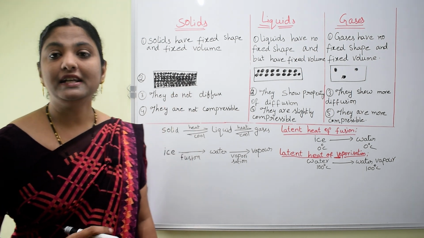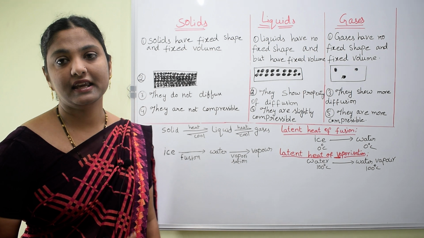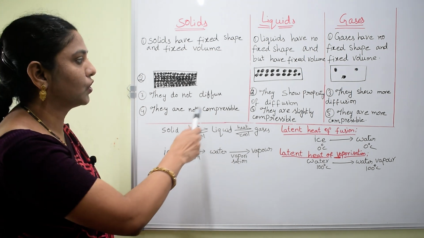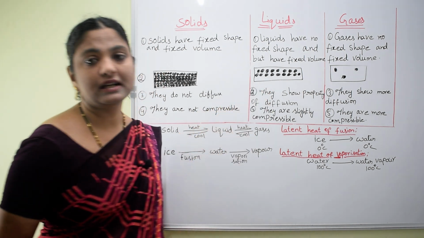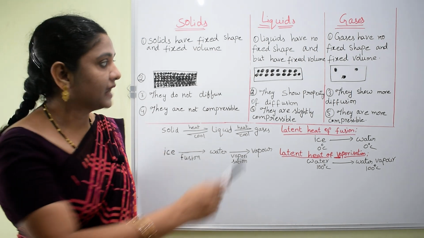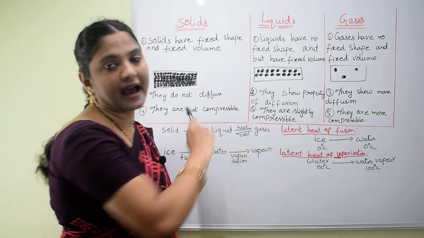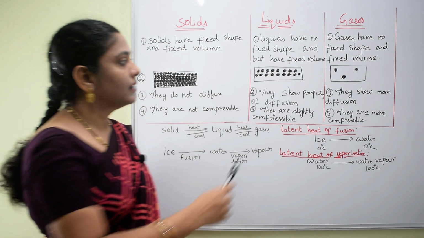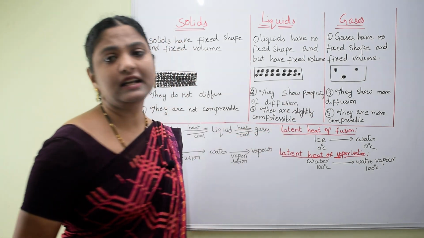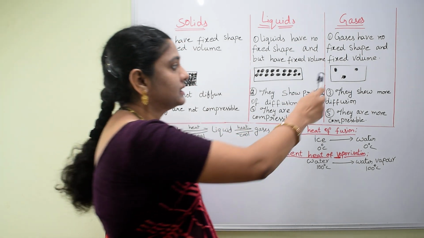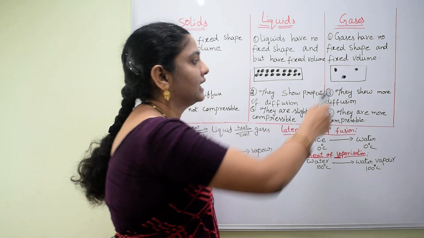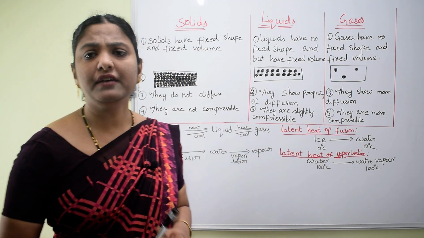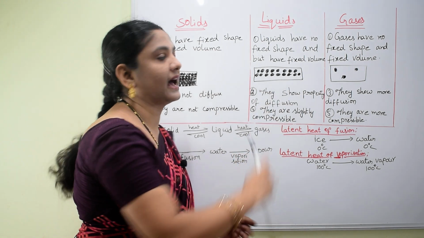That means interparticle spaces are very small in solids, whereas in liquids the interparticle spaces are more than in solids. Whereas in gases, the interparticle spaces, meaning the distance between the particles, are very large.